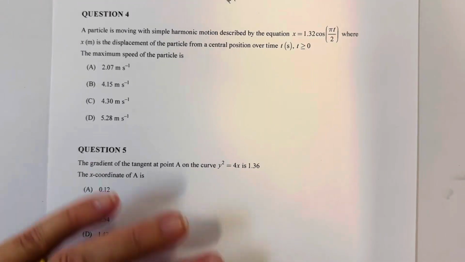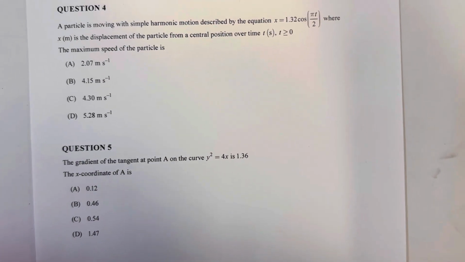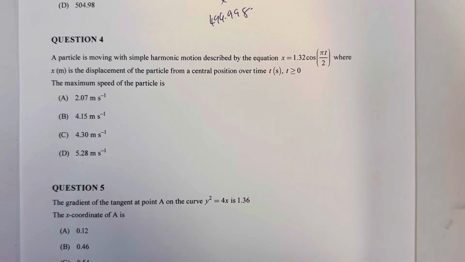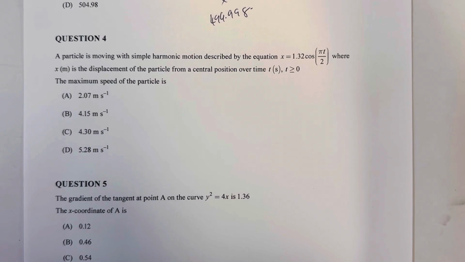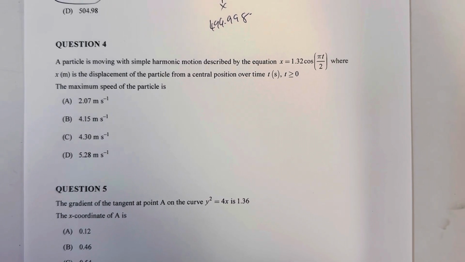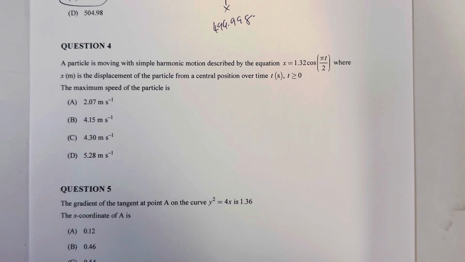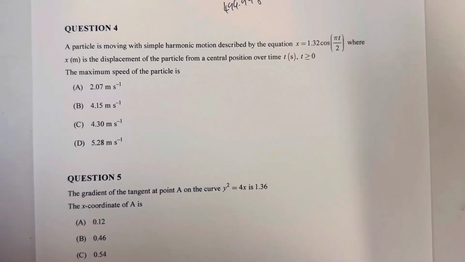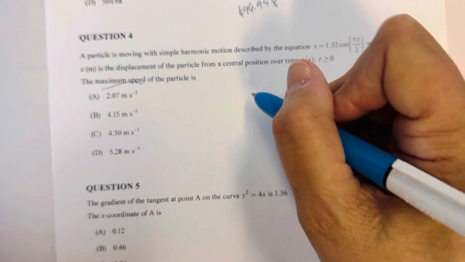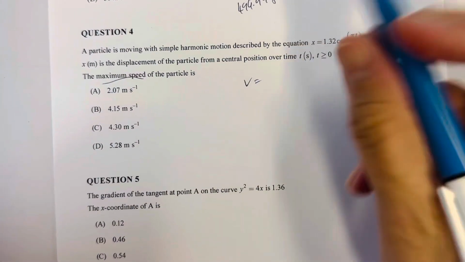Question 4. A particle is moving with simple harmonic motion described with the equation x equals 1.32 cos of pi on 2 t, where x is the displacement of the particle from a central position. Find the maximum speed. First off, we want to find velocity, so we're going to derive.